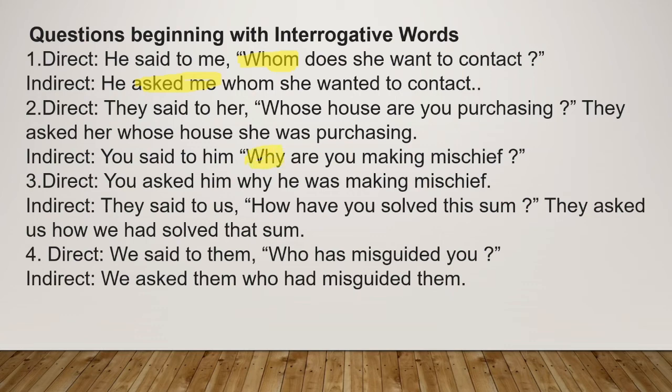When you convert this into indirect, what you will write is, you asked him why he was making mischief. Fine. So what you will write? You asked him why he was making mischief.